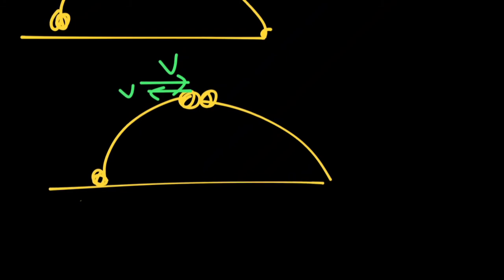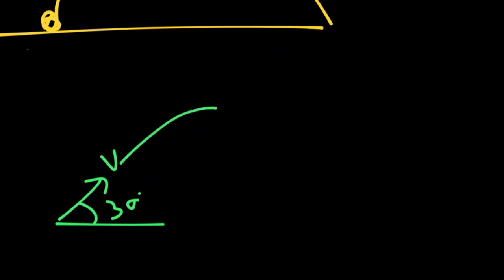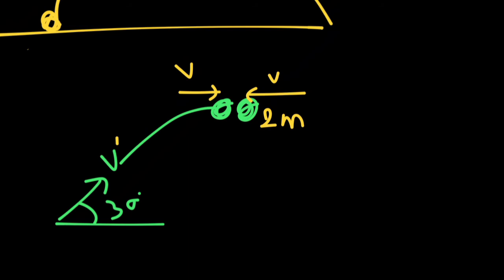With these ideas in mind, let's apply the conservation of linear momentum. Since they are projected with the same velocity and at the same angle, when reaching the maximum, both particles should have the same velocity. Let's take this as v dash. This particle is given as 40 grams. I'll consider it as 2m and this as m. If P should trace the same path, after the collision it should have the same velocity v. Let's find the initial linear momentum along horizontal.